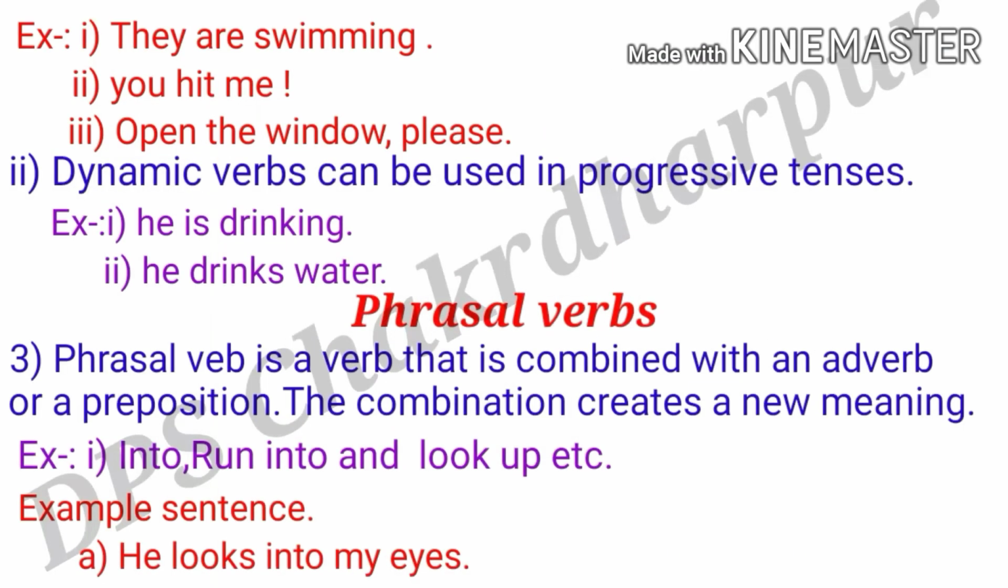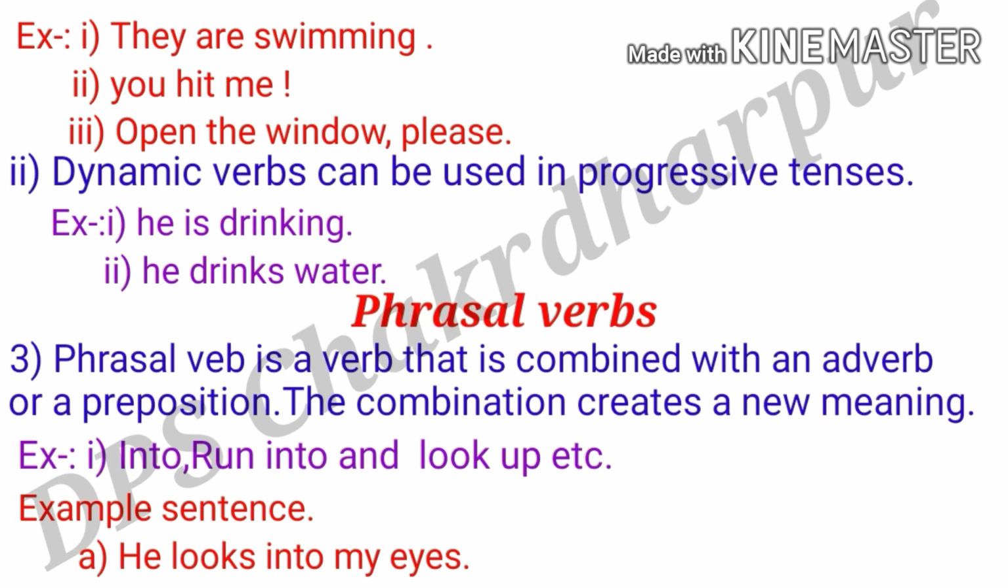Welcome back, students. So here is an example of your dynamic verb. So let's see. They are swimming. The second one, you hit me. And the third one, open the window, please. So my dear friends, dynamic verbs can be used in progressive tenses. For example, he is drinking, and the second one, he drinks water. So these are important for all the students.